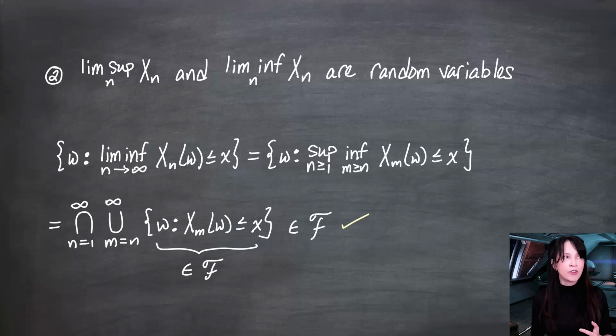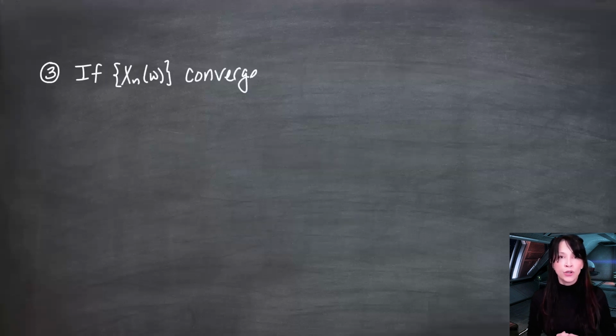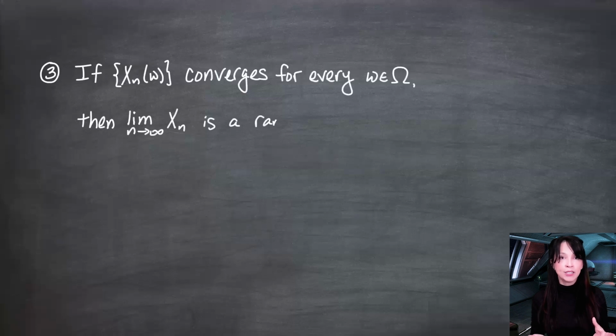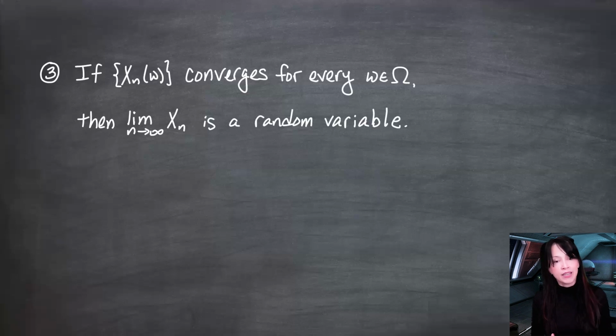Let's look at some random variables made from limits. So if x_n of omega is a sequence, so x_1 of little omega, x_2 of little omega, etc., that's a sequence of real numbers. And if that converges for every single little omega in the set omega, then I claim that the limit that you get out of this is in fact a random variable. I used this in something in the last video without proving it. That was one of the things that sort of motivated me to make this video.